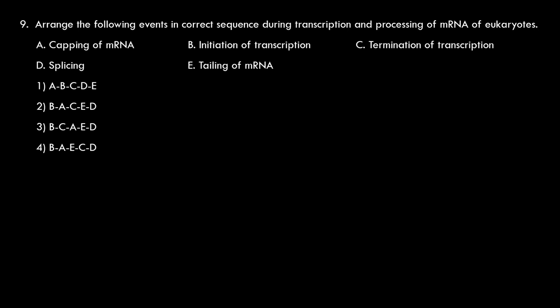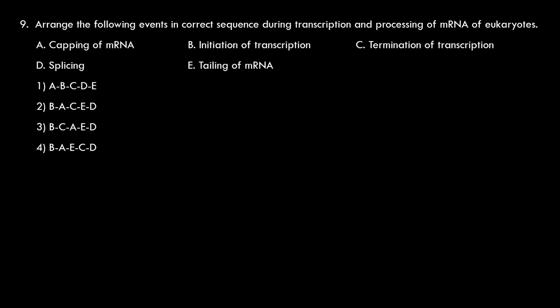Initiation of transcription. When the transcription is in progress, there is a capping of messenger RNA. During capping, 7-methyl guanosine triphosphate is attached to the 5' end of transcribing messenger RNA or heterogeneous nuclear RNA. BA. Next one is termination of transcription. Transcription has to be terminated. So BAC. Next, tailing of messenger RNA. Tailing takes place at the 3' end of the heterogeneous nuclear RNA that is formed.